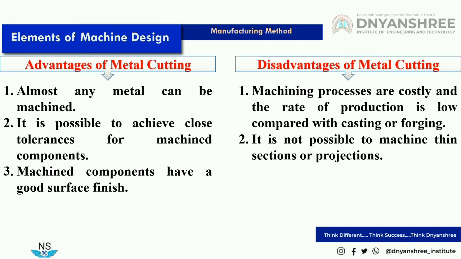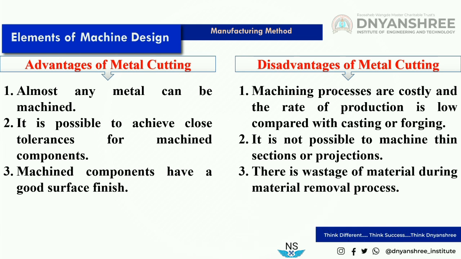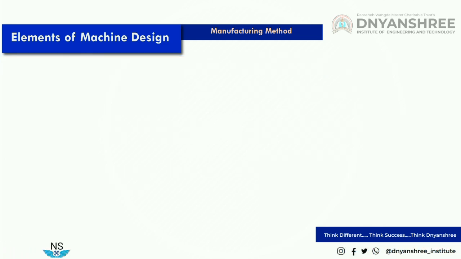And there is a wastage of material, because in machining we remove material from the product. So these are some advantages and disadvantages of machining processes.